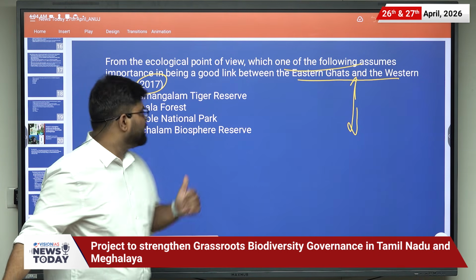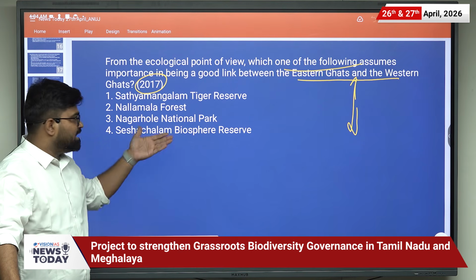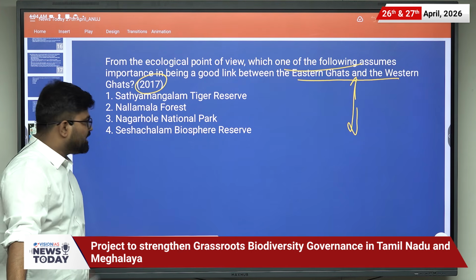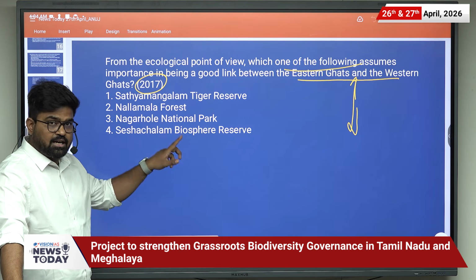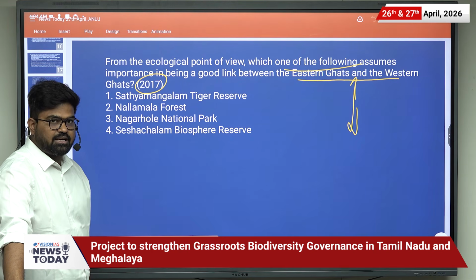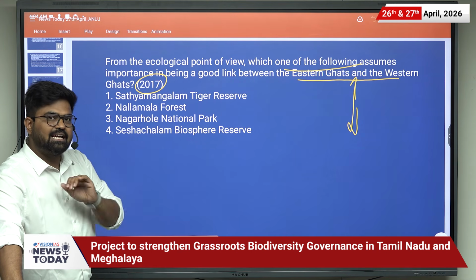Options are Satyamangalam Tiger Reserve, Nallamala Forest, Nagarhole National Park, Seshachalam Biosphere Reserve. We have discussed this question in the news. So please write down the answer for this question in the comment section.